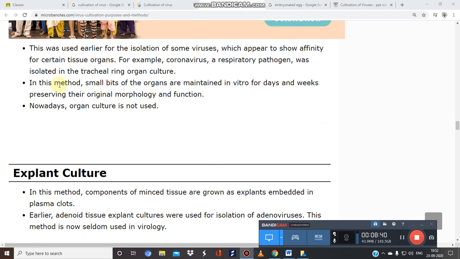And what is happening in this method? Small bits of the organs are maintained in vitro for several days. I hope you remember about this in vitro. In vitro means in a test tube. In vivo means in a living thing. And in situ means in a particular situation.